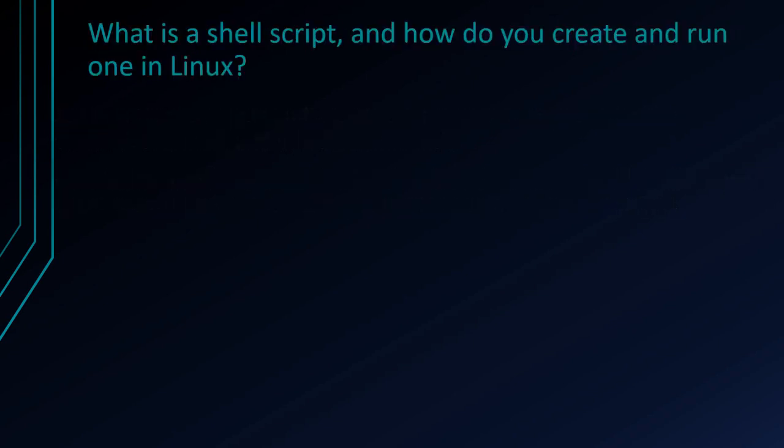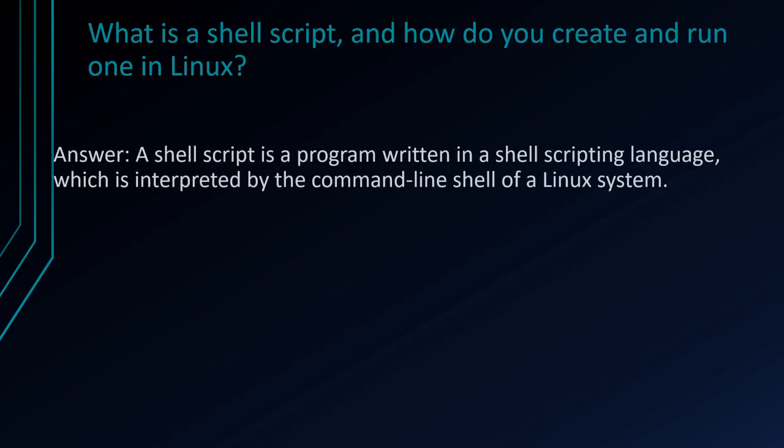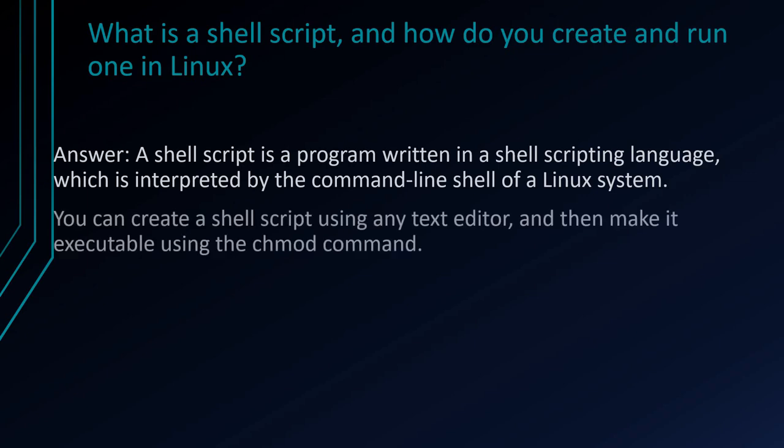What is a shell script? How do you create and run one in Linux? A shell script is a program written in a shell scripting language which is interpreted by the command line shell on a Linux system. You can create a shell script using any text editor and then make it executable using the chmod command. So shell script is nothing but a file with a bunch of commands which will get executed one after the other in a sequential manner.